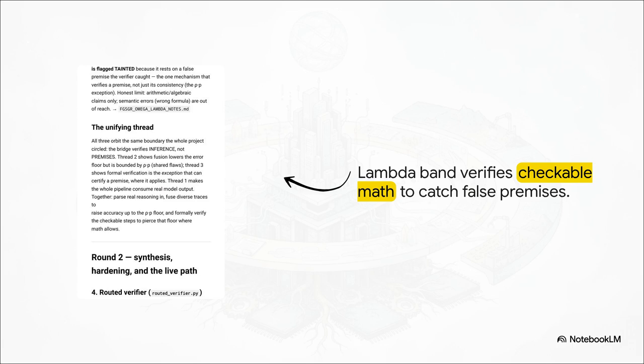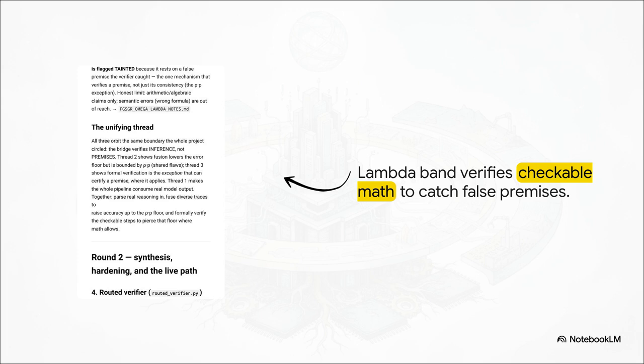Now consider this concept of the lambda band, also known as FGSGR omega. This is essentially the math police of the system. By isolating the mathematically checkable steps into this specific band, the framework uses strict formal logic to assign hard verified or refuted verdicts. There's an amazing example from the validation tests.